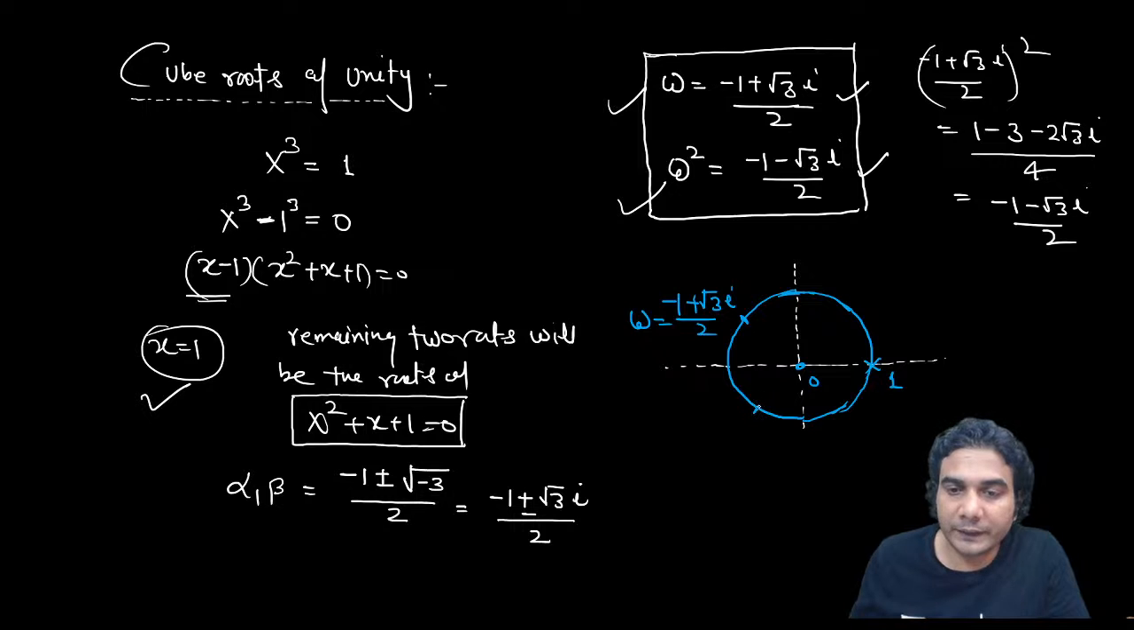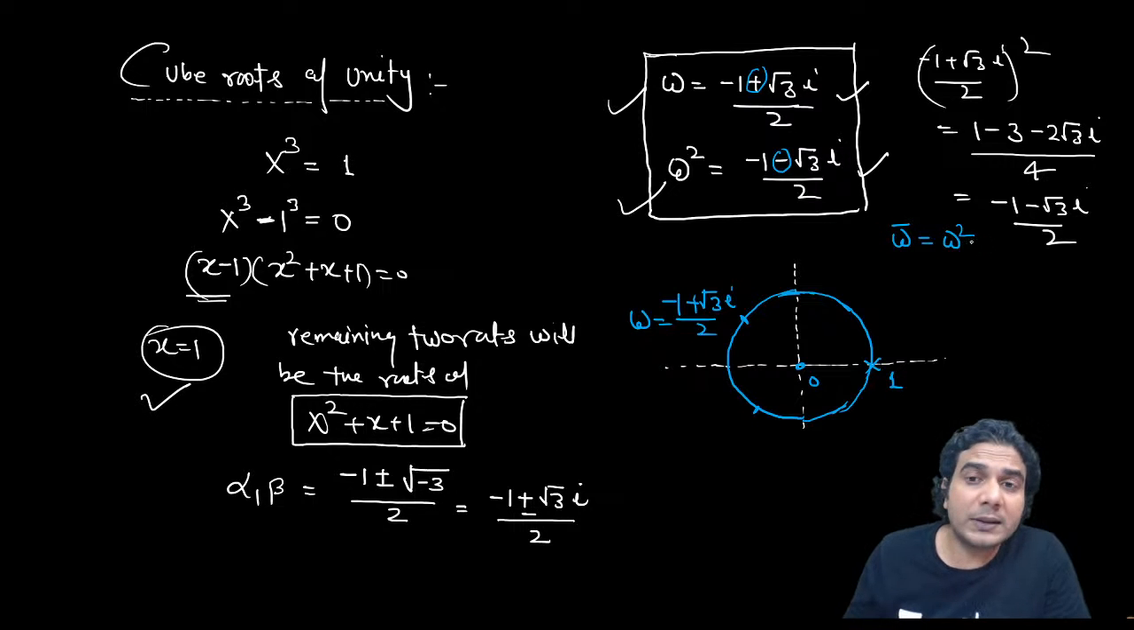And this will be omega square, which is basically the conjugate of omega. You can see this plus sign is changed to minus sign. So omega and omega square are basically conjugates of each other. You can write omega bar is equal to omega square. And because omega is of unit modulus, omega bar can also be written as 1 upon omega.